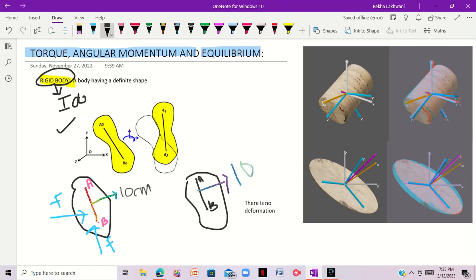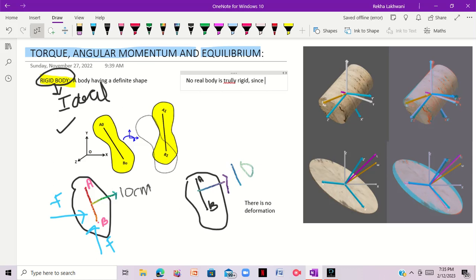These rigid bodies are ideal, right? So basically, in reality, no real body is truly rigid, right?